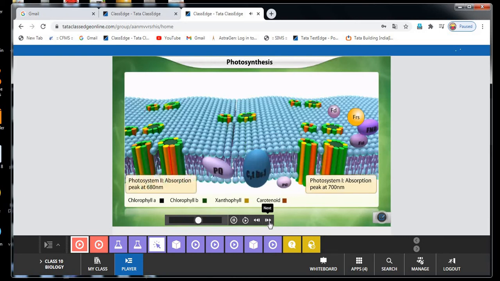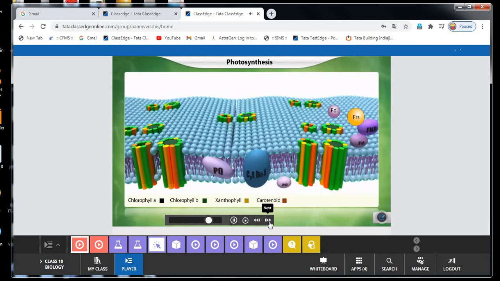PS1 has an absorption maxima at 700 nanometers and PS2 has an absorption maxima at 680 nanometers. In a pigment system, one molecule of chlorophyll A serves as the reaction center. Chlorophyll B, xanthophyll and carotenoids act as accessory pigments. Accessory pigments absorb light of different wavelengths and pass on the energy to the reaction center.